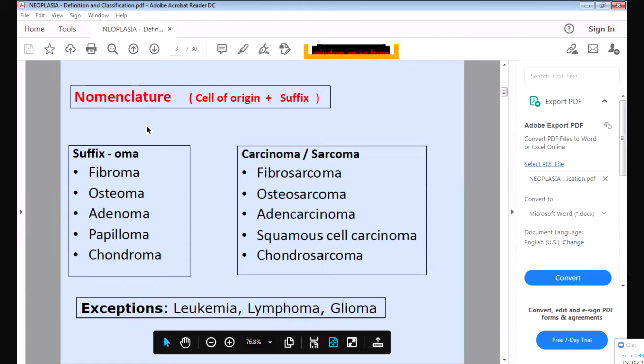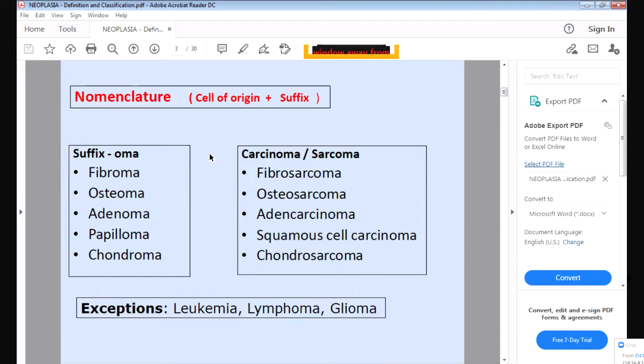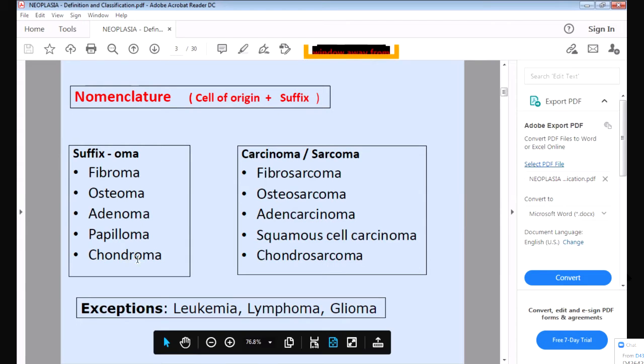So there are two types of tumors, benign and malignant. What is the definition of each? Benign tumors are less dangerous. They are small in size, they grow slowly, and they do not spread to other parts of the body. In the names of benign tumors there is the suffix OMA: fibroma, osteoma, adenoma, papilloma, chordoma. Whenever at the end there is OMA, it is a benign tumor.